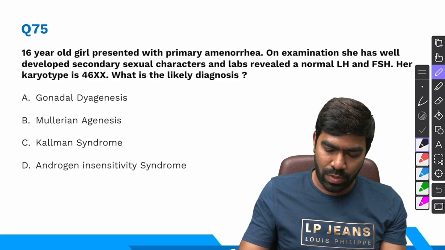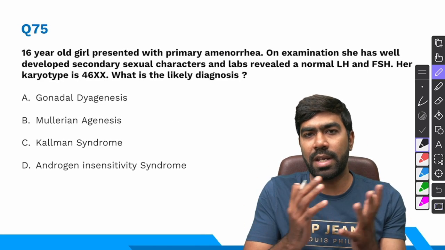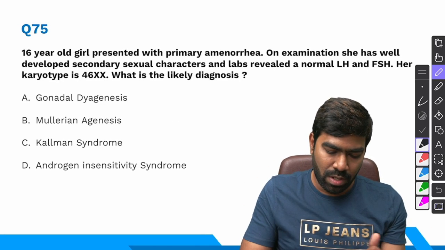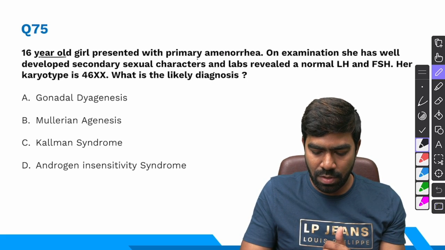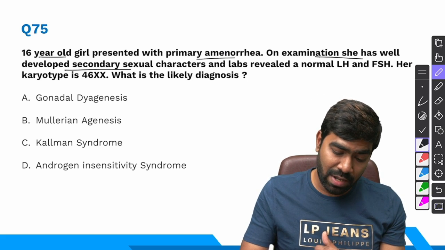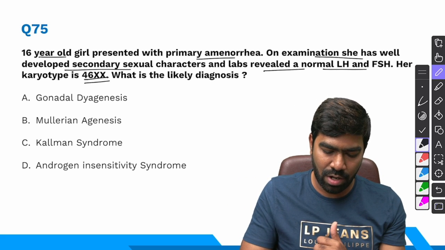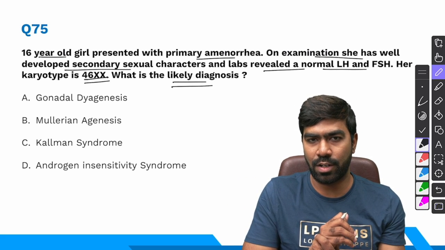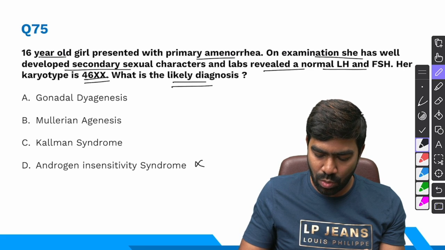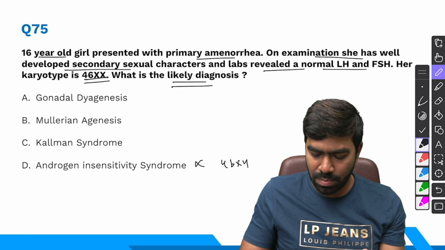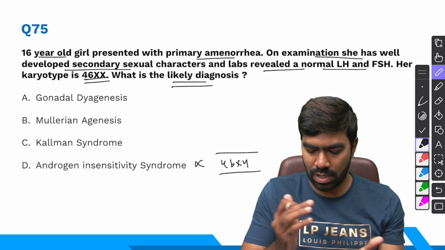We have two miscellaneous questions. Of course, 75th question can be placed under reproductive endocrinology also. Anyways, a 16-year-old girl presents with primary amenorrhea. On examination, she has well-developed secondary sexual characters and labs revealed a normal LH, normal FSH. Karyotype is 46XX. What is the likely diagnosis? So androgen insensitivity is ruled out because in androgen insensitivity the karyotype will be 46XY. It's not XX, so that's ruled out.